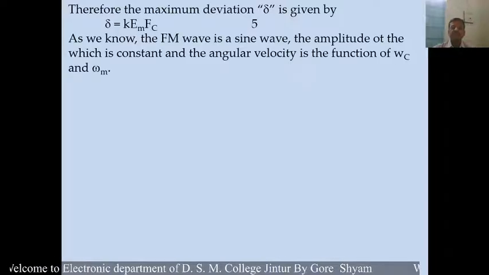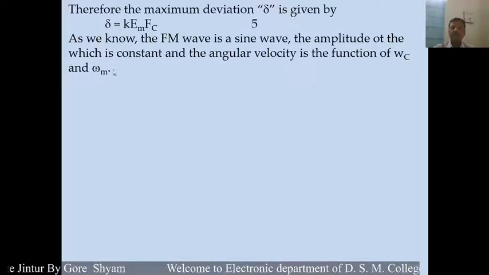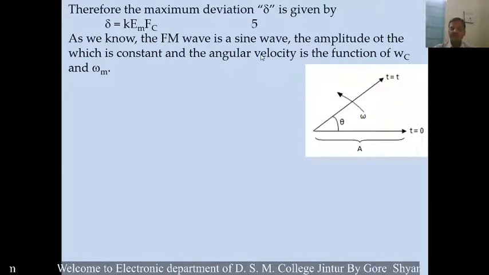And as we know, the frequency modulated wave is a sine wave, the amplitude of which is constant, and the angular velocity is a function of omega c and omega m. Here omega c is the angular frequency of the carrier wave, and omega m is the angular frequency of the modulating wave. Therefore, the angular velocity of the frequency modulated wave depends upon omega c and omega m. Let us see here.